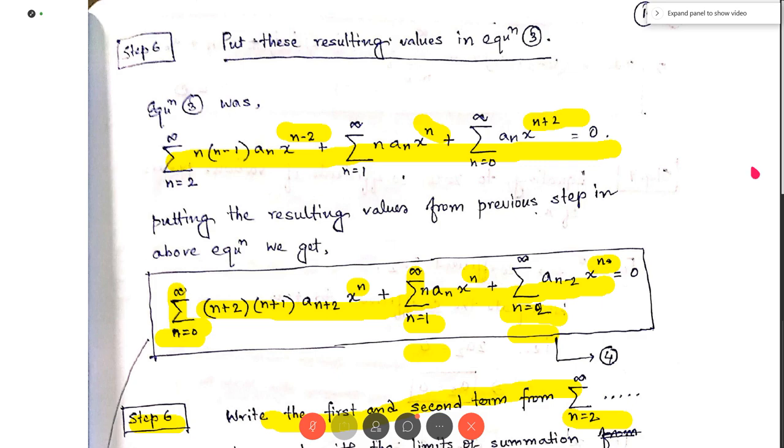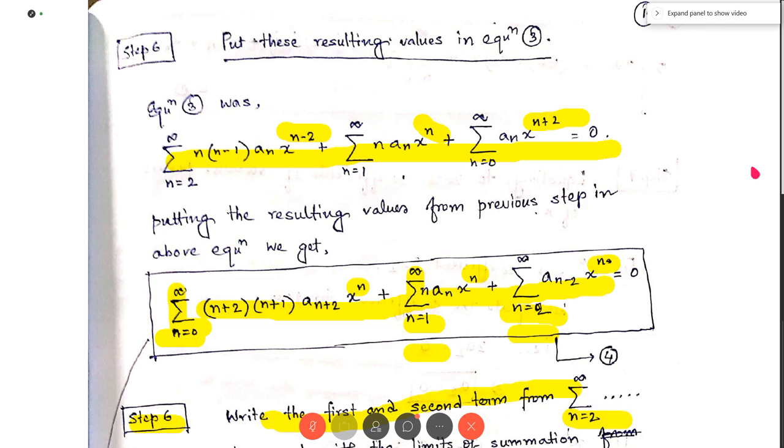Now a question can come: why am I writing from n equal to 2? Why not write the third from n equal to 0? Because the first runs from n equal to 0. So if I write the terms explicitly for n equal to 0 and n equal to 1, then from n equal to 2 I can write it in summation form. The summation runs from n equal to 0 to infinity.